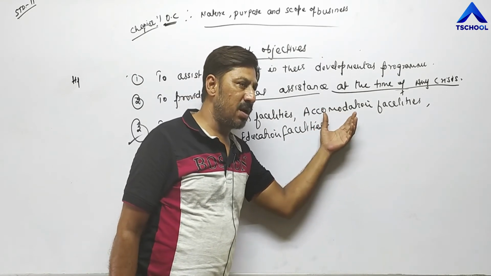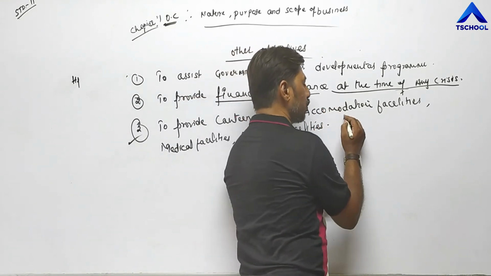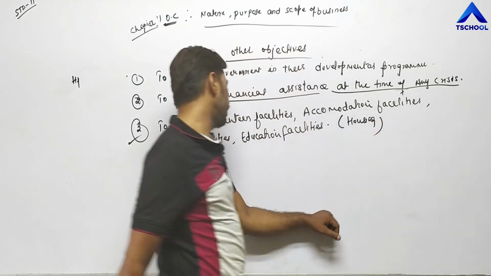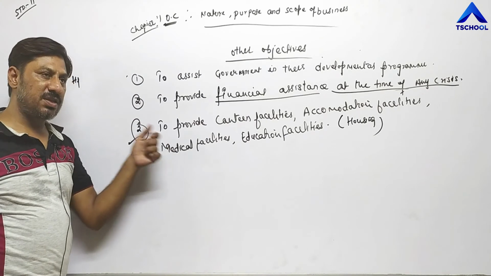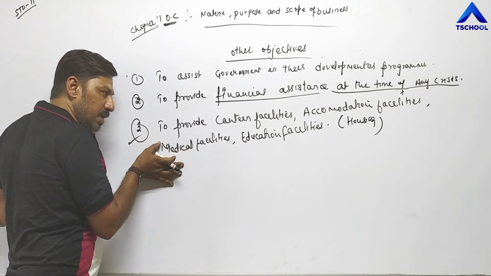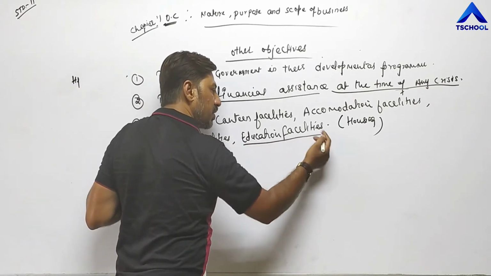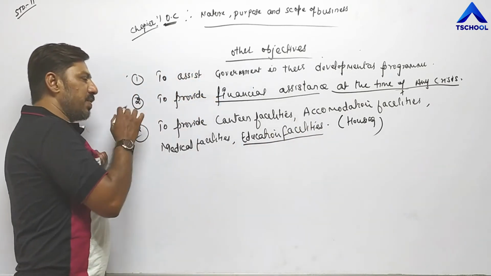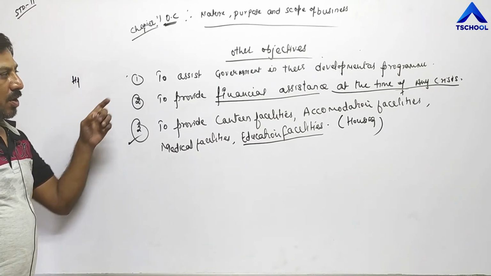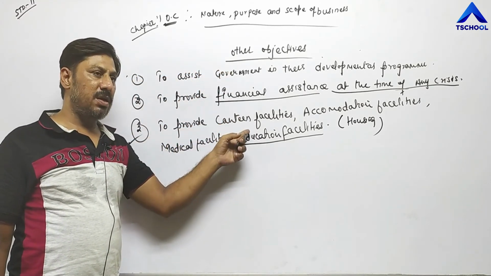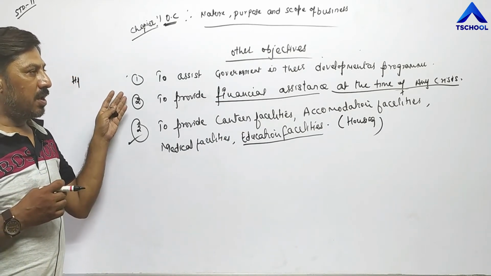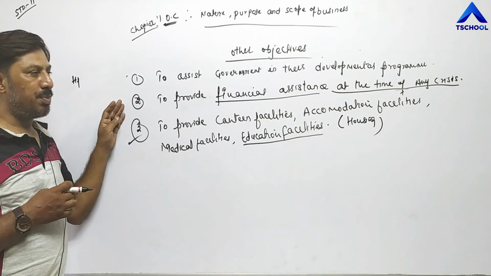Accommodation means a house to live in, housing facilities. We can say in simple language housing facilities. Then medical facilities so that they can get treatment or other medical facilities at cheaper rate. Then education facilities to their children. So in this way, the business units can fulfill the requirements of government or other parties by fulfilling their responsibilities. So these are the different responsibilities or objectives of business unit.